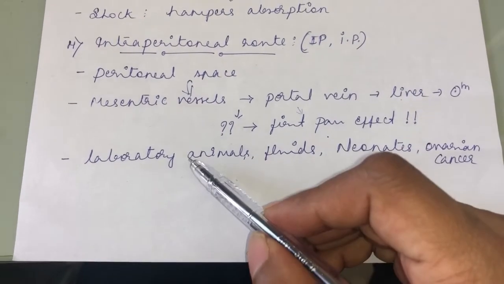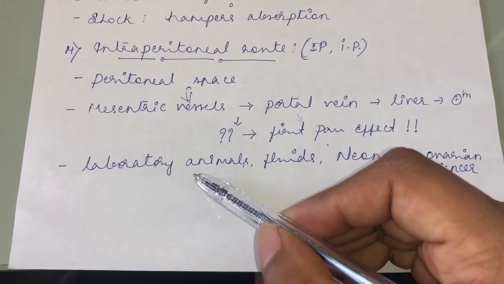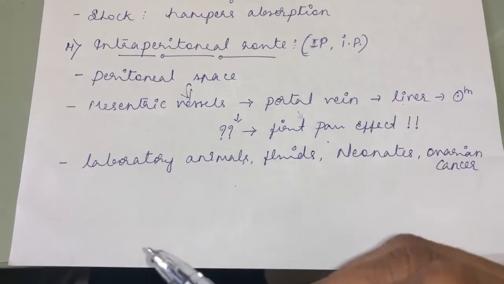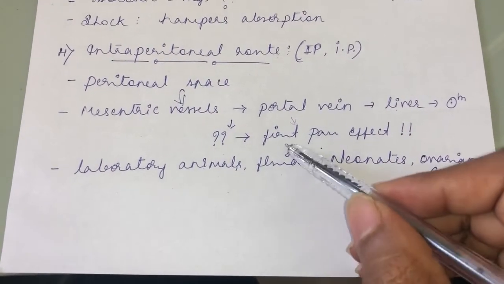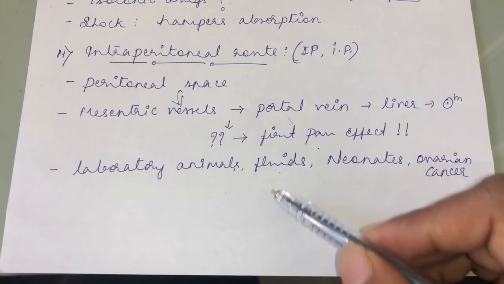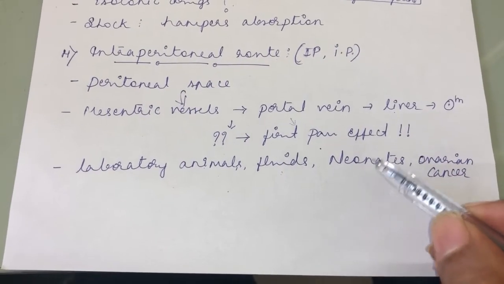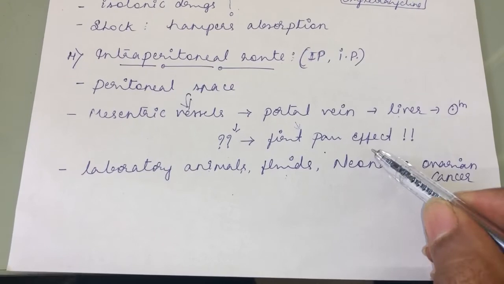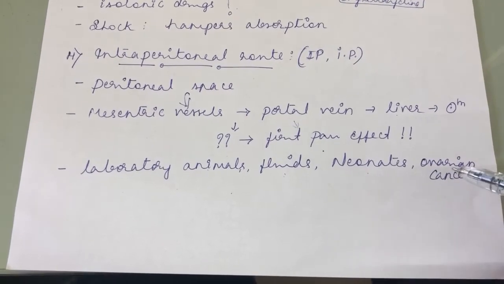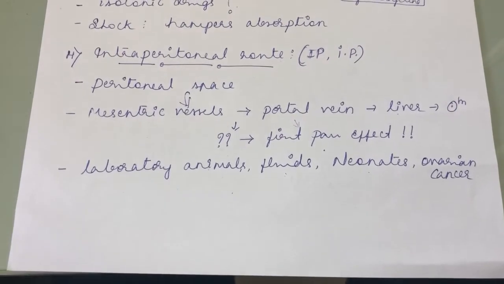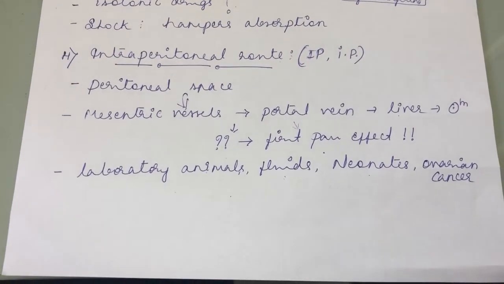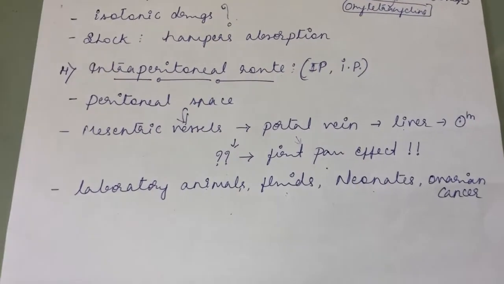The preferred route of administration in laboratory animals, in rats and mice, is the intraperitoneal route. We also give fluids through the intraperitoneal route. In neonates, we give fluids or drugs through the intraperitoneal route. In ovarian cancer also, we give anti-cancer agents through the intraperitoneal route to treat the ovarian cancer.